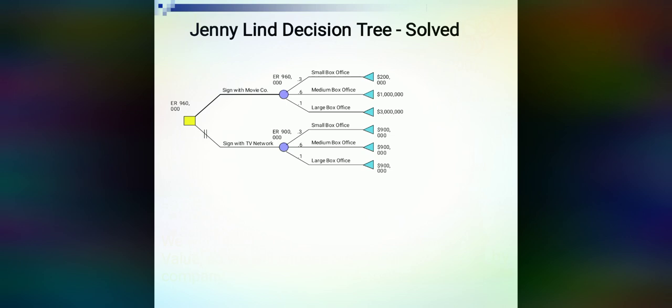By this construction or by this method, you can solve very complex problems also.